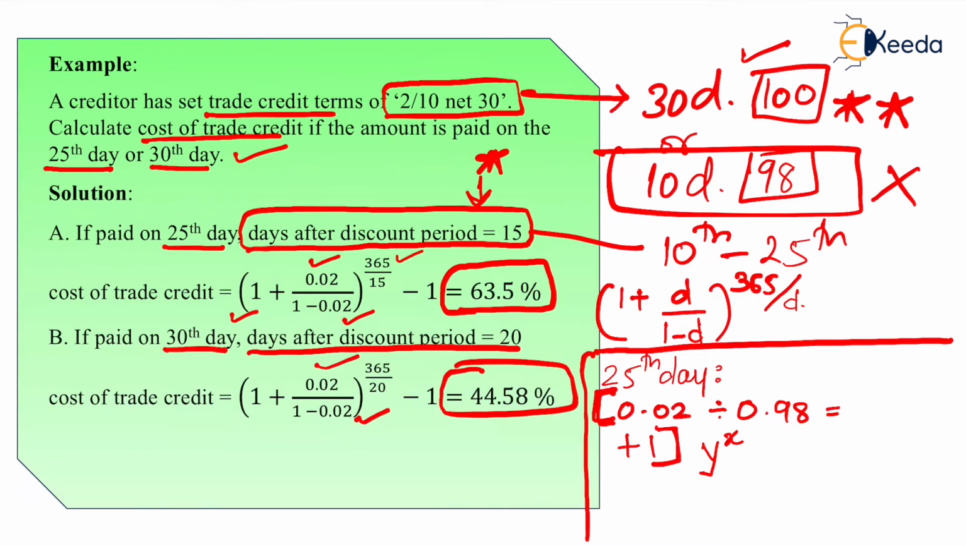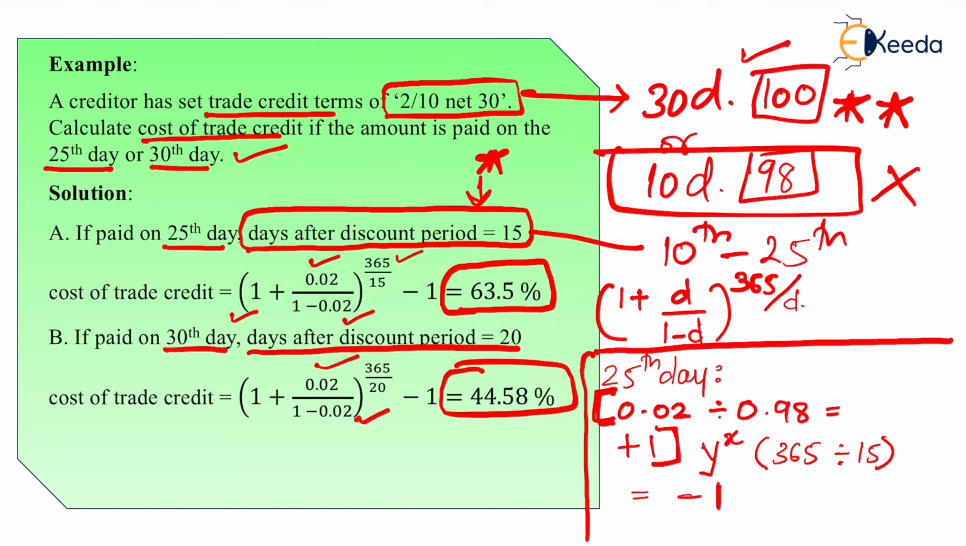For y raised to x, first I'll open the bracket. There is also a bracket option on the calculator. Then I will press 365 divide 15, bracket close, equal to. If I do this I get the answer of 1 plus 0.02 upon 1 minus 0.02 raised to 365 divided by 15. After pressing equal to, we have to do minus 1 in the formula. So whatever is the answer, 0.635 or 63.5.